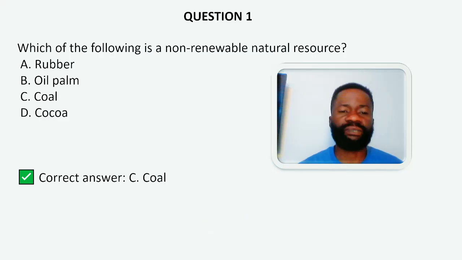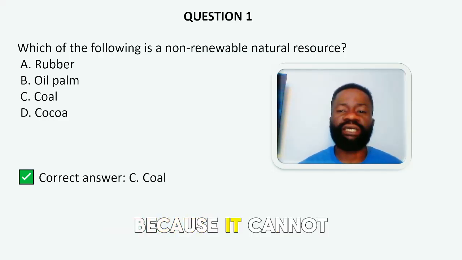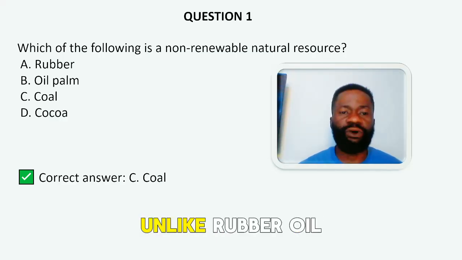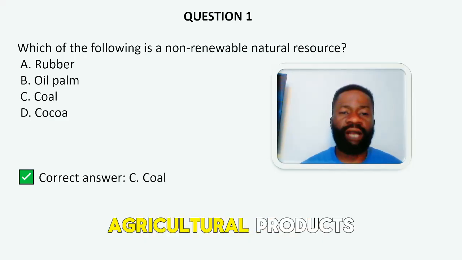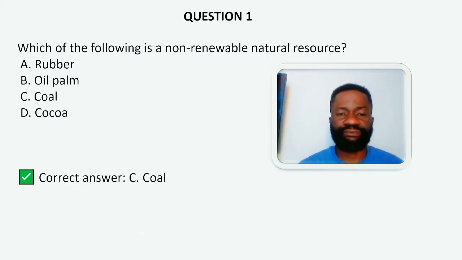Coal. Coal is a non-renewable natural resource because it cannot be replaced once it is exhausted. Unlike rubber, oil palm, and cocoa, which are all agricultural products that can be replanted and renewed.